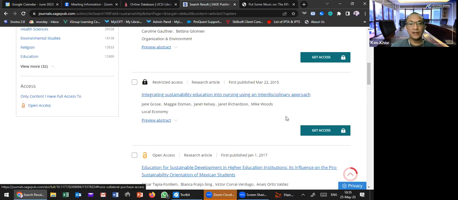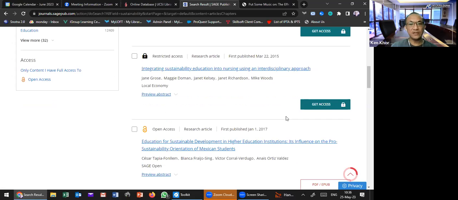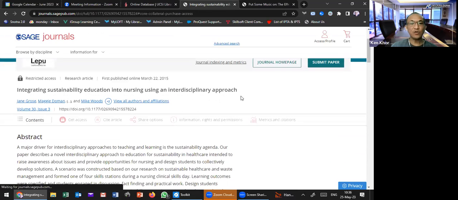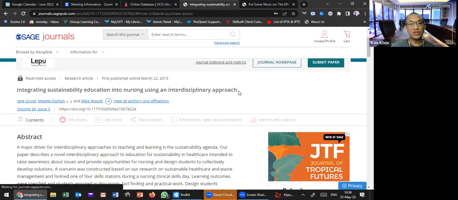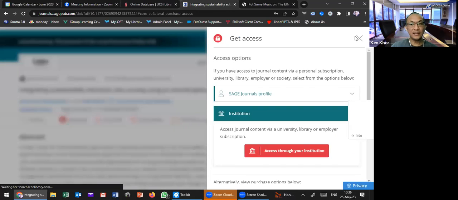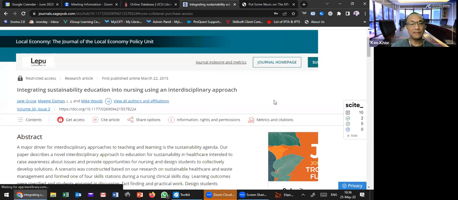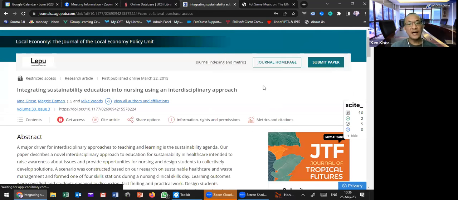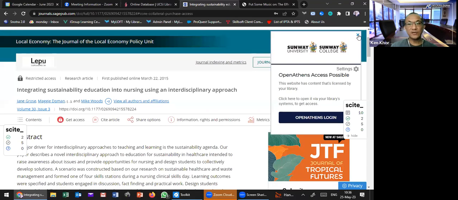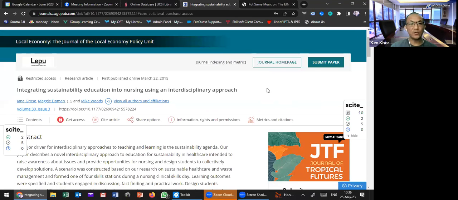Let's say I'm an individual researcher, I want to get access, so I click here, then I need to pay, because I'm an individual researcher. I'm not belonging to any institution. It's not like UCSI students and lecturers, where your library already paid for you, so you can access the article.